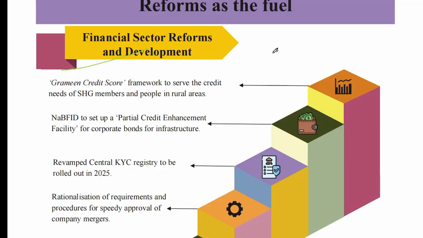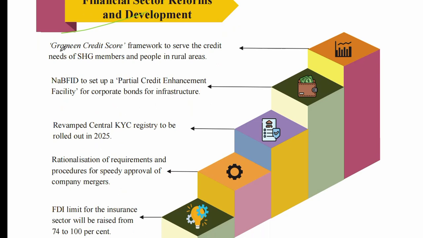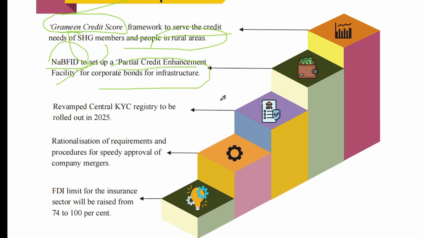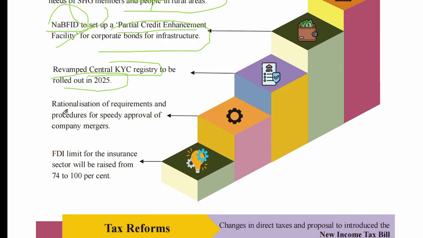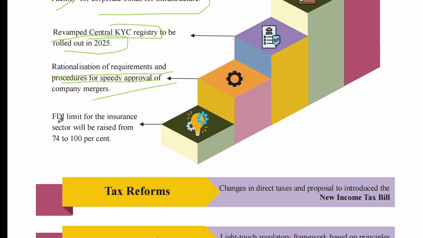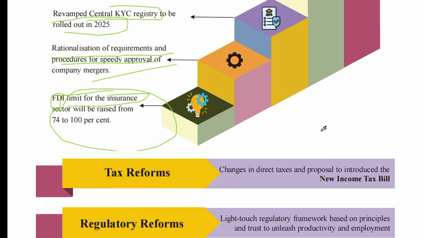Second last is financial sector reform and development. The government established the Gramin Credit Score. The purpose of the Gramin Credit Score is a framework to serve the credit needs of self-help group members and people of rural areas. Second one is NaBFID setting up a partial credit enhancement facility for corporate bonds for infrastructure. Third one is the revamped central KYC registry to be rolled out in 2025. Rationalization of requirements and procedures for approval of company mergers. And the FDI limit for the insurance sector will be raised from 74 to 100%. This is the agenda of this year.